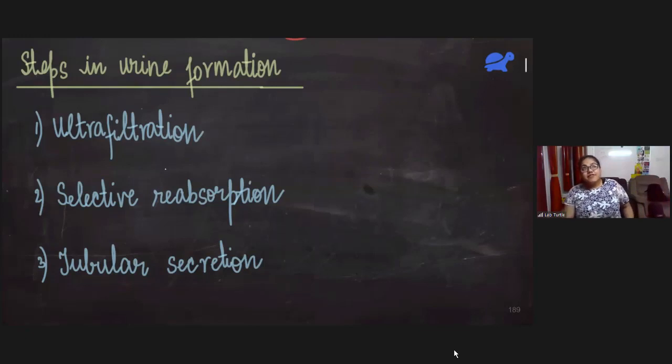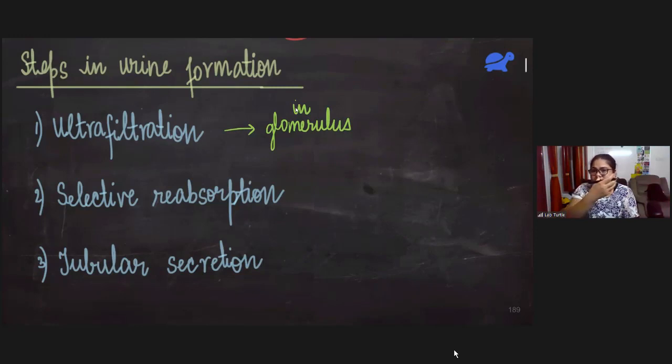First is ultrafiltration. This is what was happening in the glomerulus. What was happening? Blood was squeezing and coming into Bowman's capsule. So that was ultrafiltration. Second is selective reabsorption. That means reabsorption of important substances from the blood.